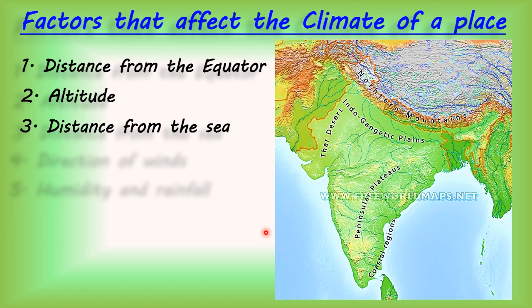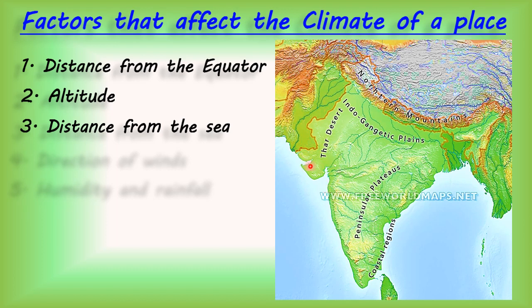Just remember one thing: a place in a coastal area has a moderate temperature, because of land breeze and sea breeze. As we move far away from the sea, the temperature is too hot in summers and too cold in winters. Is it clear, children?